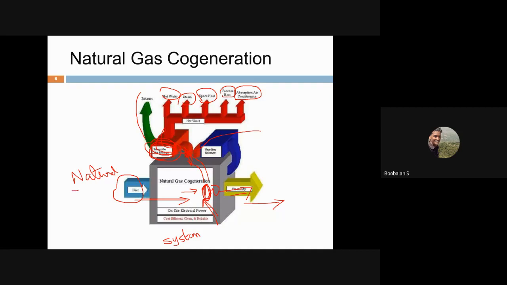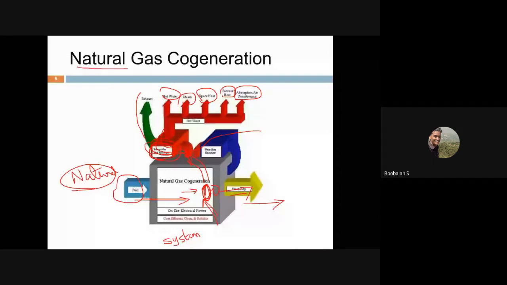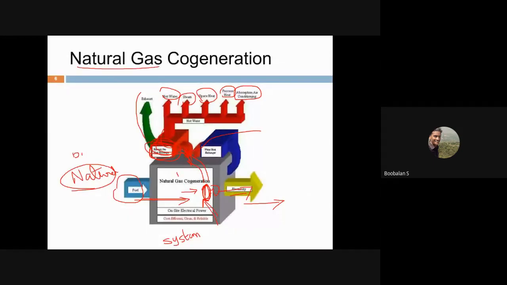Now here we are using natural gas. That's why it's called natural gas cogeneration. If we are using diesel as the input, then we will have an internal combustion engine over here. Then the same machine is called an internal combustion engine cogeneration system. And the system is able to generate electricity as well as heat.